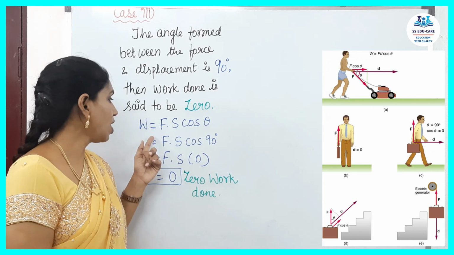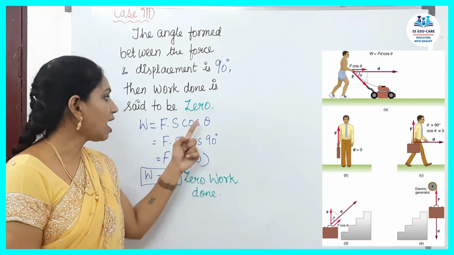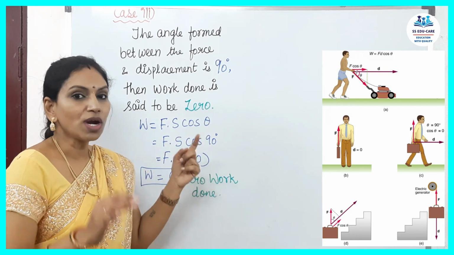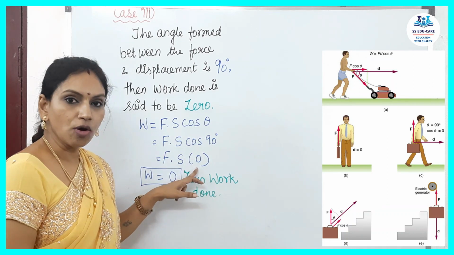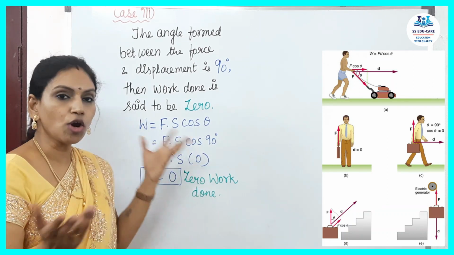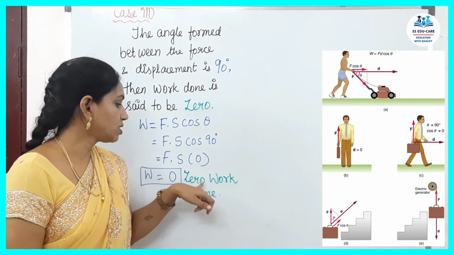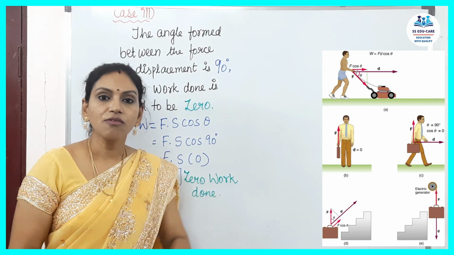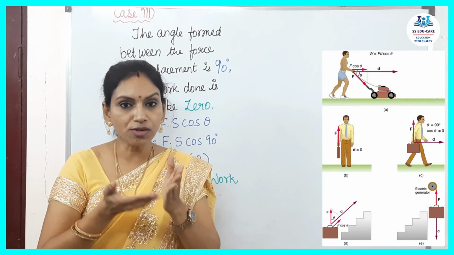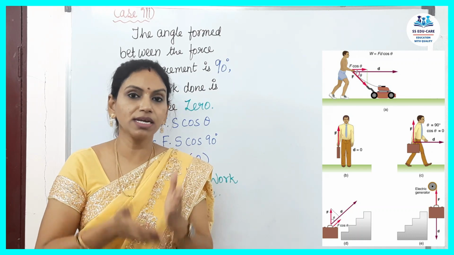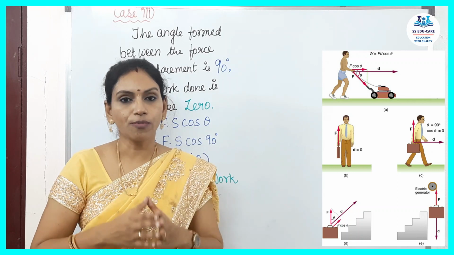W is equal to F into S cos theta. Here theta is 90 degrees. What is cos 90? Cos 90 is 0. When this is 0, anything multiplied with this will also become 0. Therefore, work done is 0. So, 0 work is said to be done when force and displacement are perpendicular to each other and they form an angle of 90 degrees. Thus, work done is said to be 0.